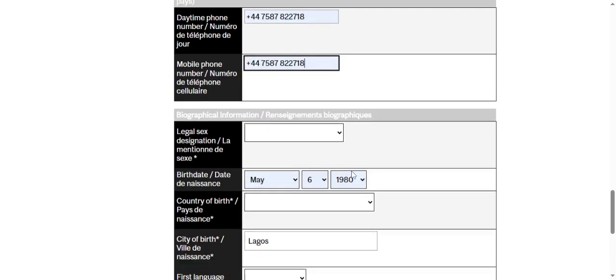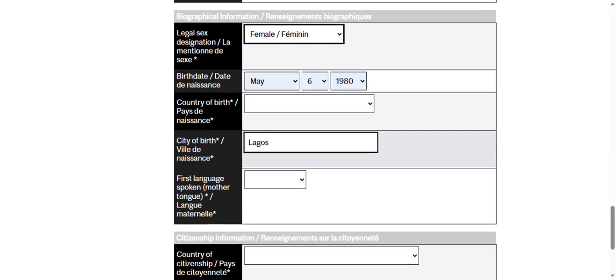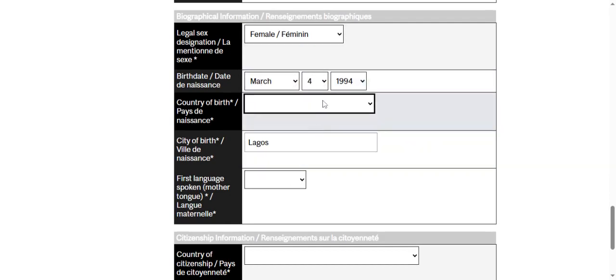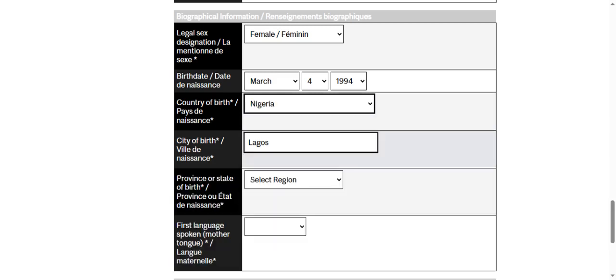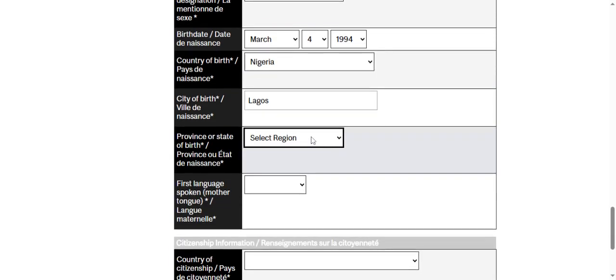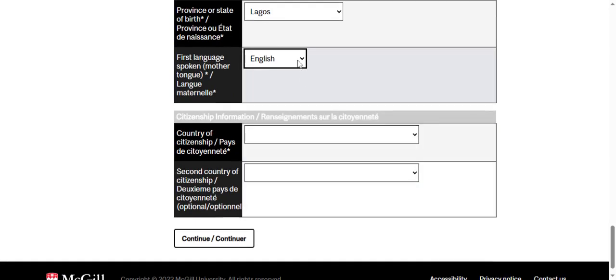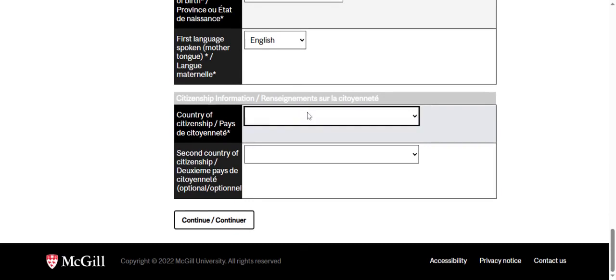So now they said your sex, female definitely. The year you were born, March 4th, 1994. Country of birth, that means your home country, which is Nigeria. Then your city of birth is Lagos. Then your region is also Lagos. Then your first language is English, which is your mother tongue. If English is your mother tongue, you put it there, and if it's not, you put your mother tongue. Then the country of your citizenship is definitely Nigeria.